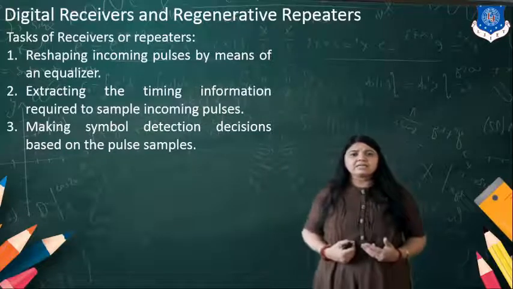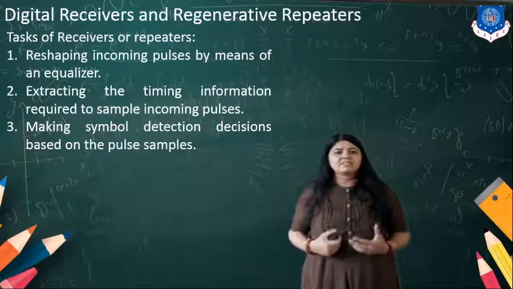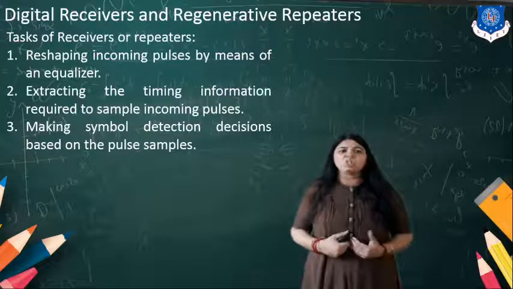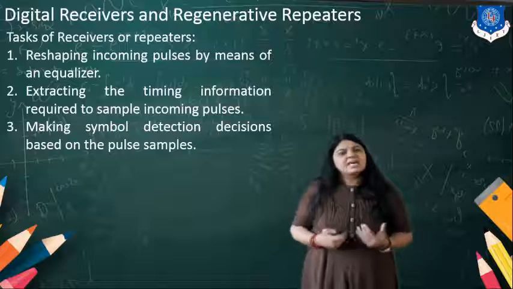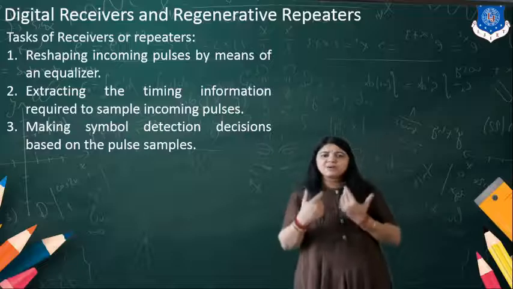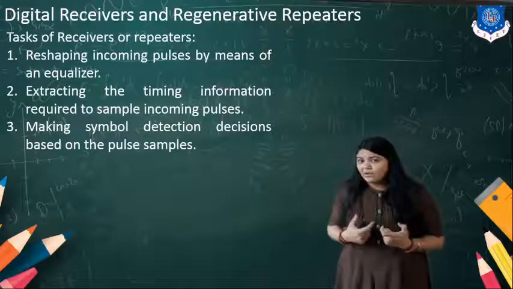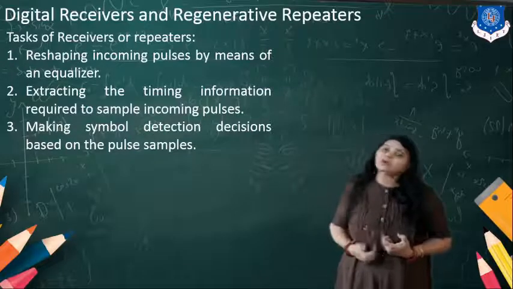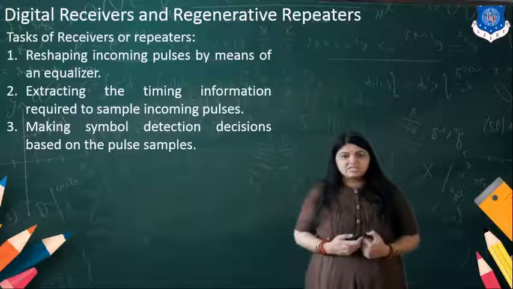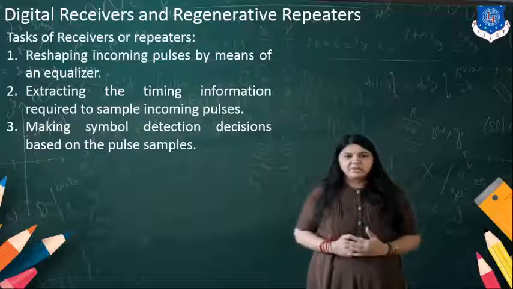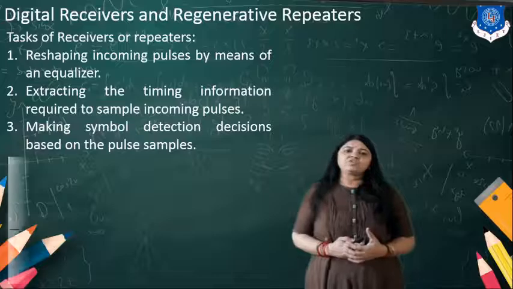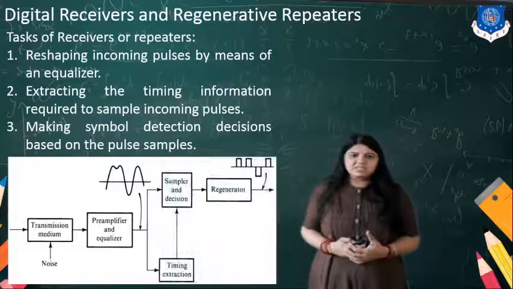The tasks performed by it are pulse shaping of incoming pulses by means of the equalizer; extracting the timing information, meaning the same timing that you considered during transmission is needed when we receive the signal again to recollect the information; and symbol detection decisions that we need to take based on the pulse samples.